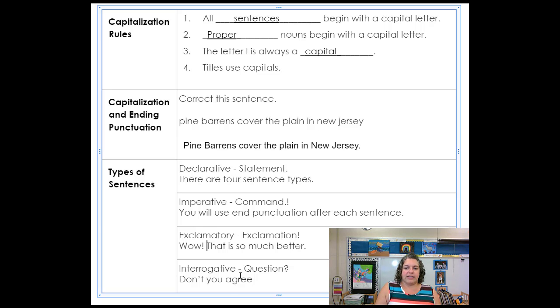And then interrogative, a question. Don't you agree? Questions get question marks. So that's all that you needed for the bottom: we have a period, another period, an exclamation point and a period, and then our question gets a question mark.